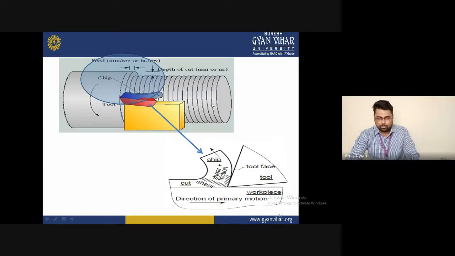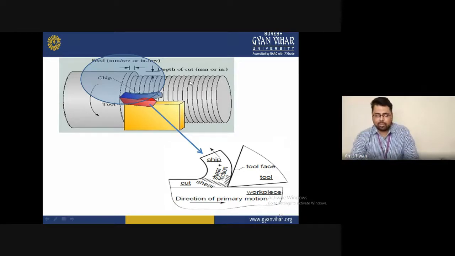With the help of this you will identify which parameter affects machining more, and you can see the chip formation during machining or metal cutting. These are the mechanisms of generation of chip formation. This is the depth of cut, this is the feed rate, and this direction is the cutting speed. These are the fundamental parameters we basically use for metal cutting.